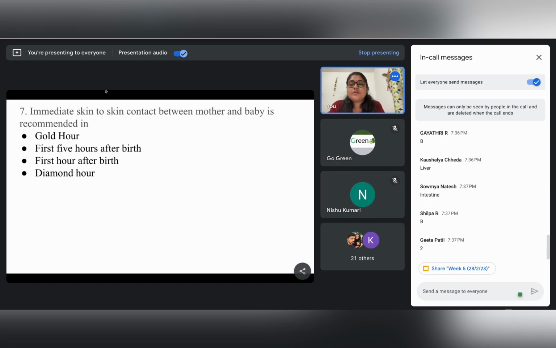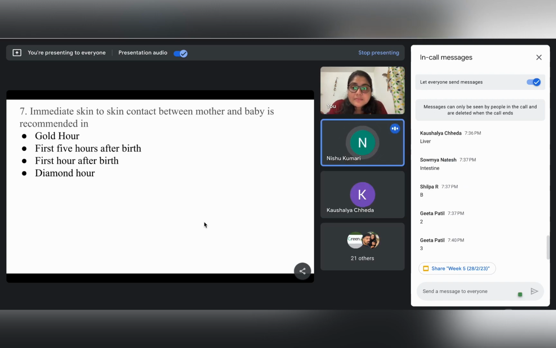Okay. So our next question is: immediate skin to skin contact between mother and baby is recommended in. Immediate skin to skin contact between mother and baby is recommended in. Gold hour. First hour after birth. Okay, so let us go through the options. First we have something called gold hour, right? If we recapitulate our lectures, there is nothing called gold hour, but something called golden hour, right?